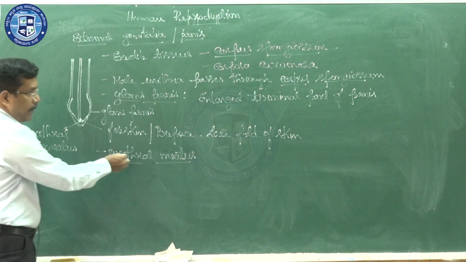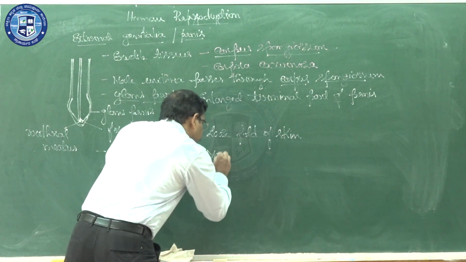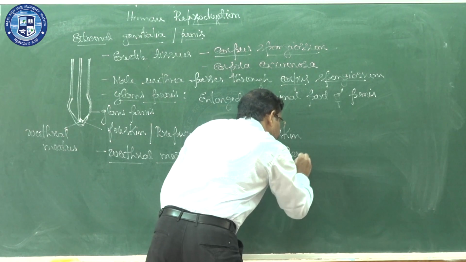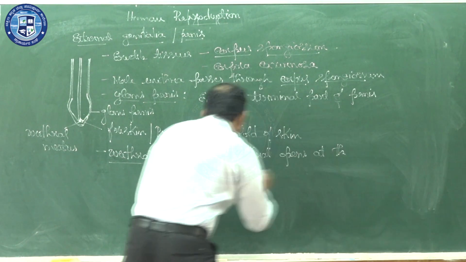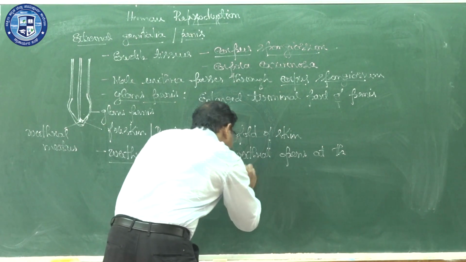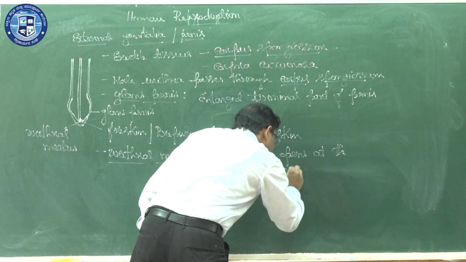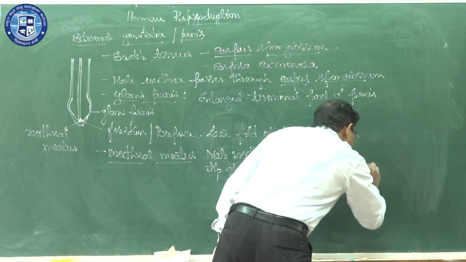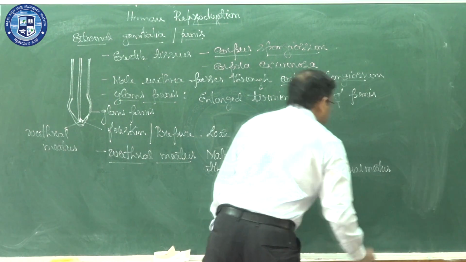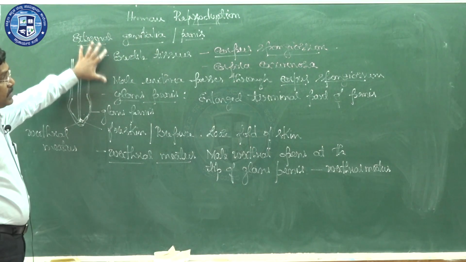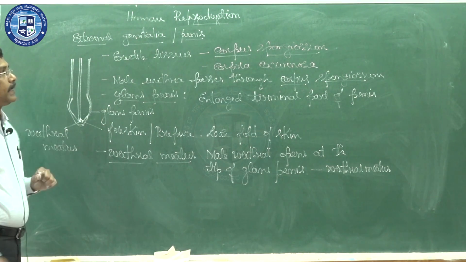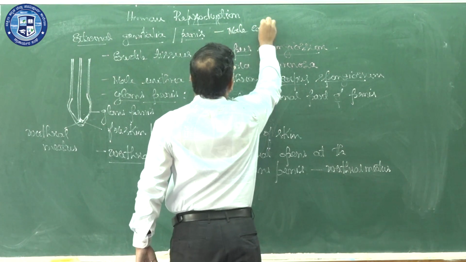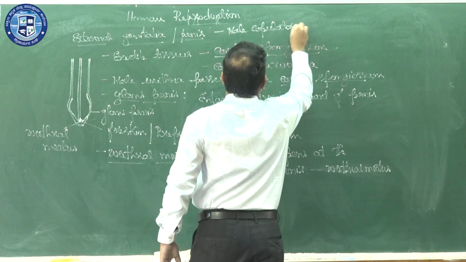So, if a question comes for 1 mark on the male urethra, how to write? The male urethra opens at the tip of the glans penis through the opening called urethral meatus. So, these are the parts related to the structure called external genitalia or penis, which is the male copulatory organ.